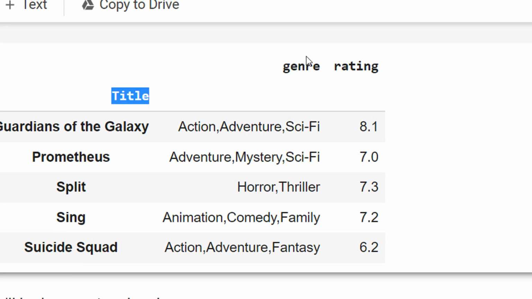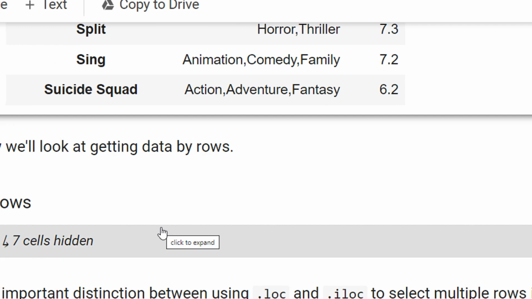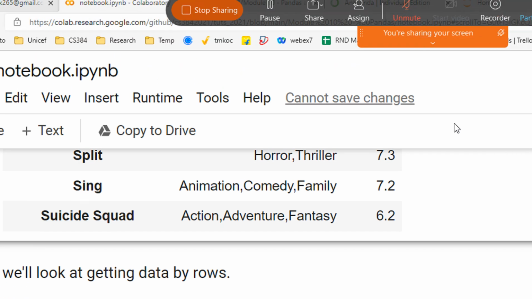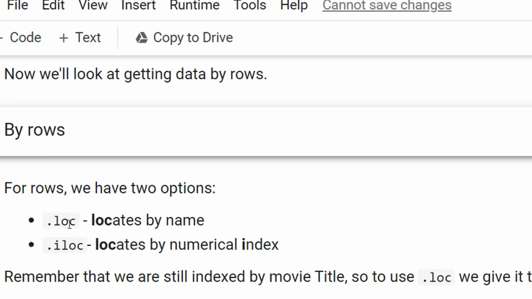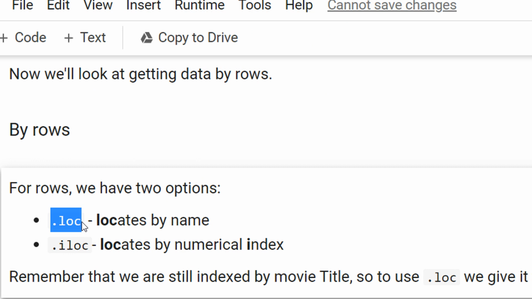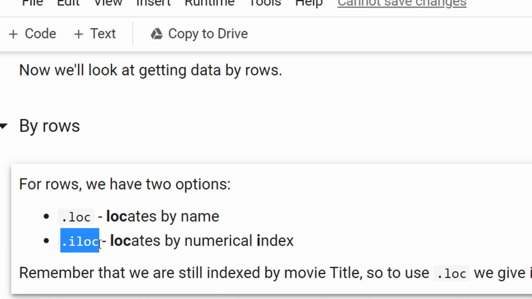Now let us see how we get values by rows. There are two functions for this. One is dot loc, which locates by name, and the other is dot iloc. iloc locates by numerical index. I remember it as I for integer. So I say this is location by name and this is integer location. When I say integer location, I mean it's a number.